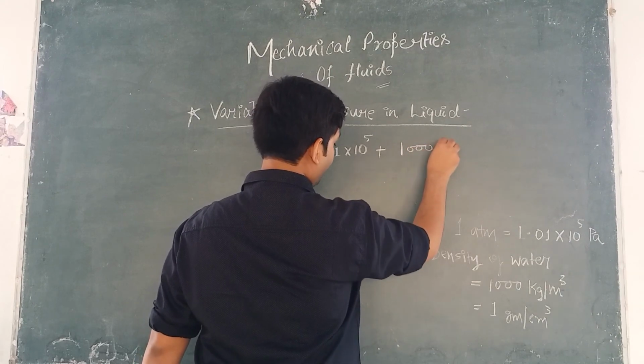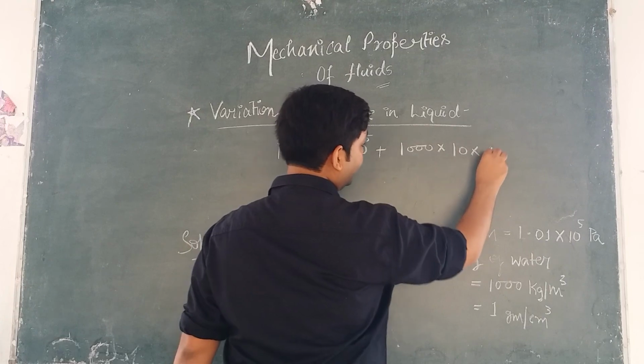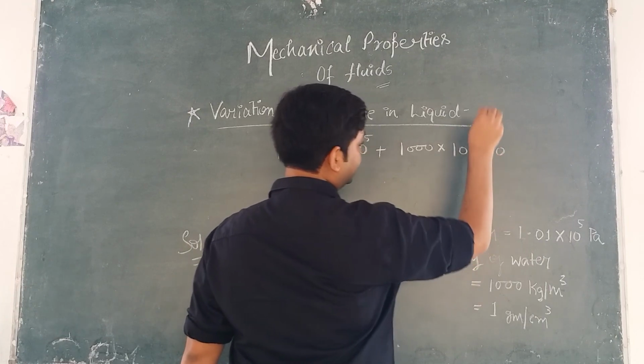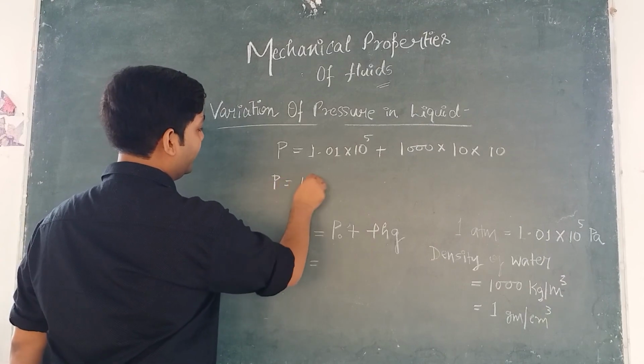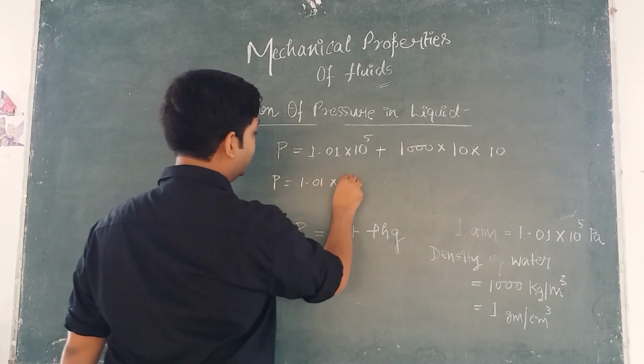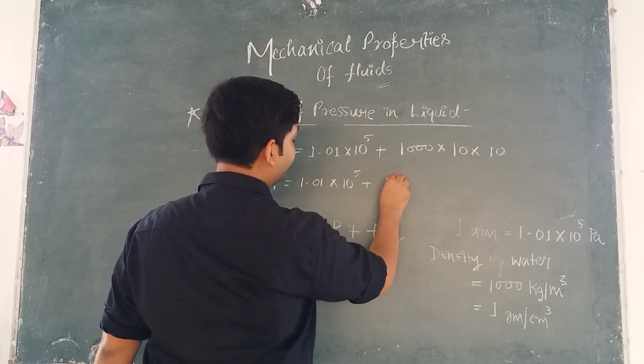P is equal to 1.01 into 10 to the power 5 plus rho, the value 1000, multiplied by h, which is 10, multiplied by g, the acceleration due to gravity, which is 10, right? So P is equal to 1.01 into 10 to the power 5 plus this is also 10 to the power 5.